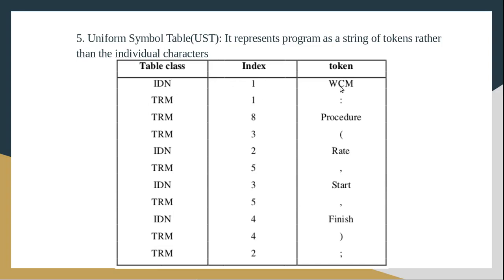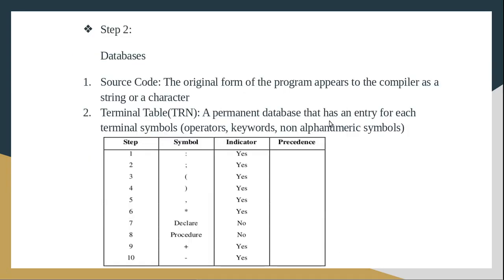Then after that WCM, what is the next token in our source program? Colon, right? Colon means what? It is a special symbol. Since it is a special symbol, what is the table class? TRM, that is the terminal table. That means the information about the colon will be available in the TRM table, that is terminal table. Where is that colon and what is the index of that? 1.